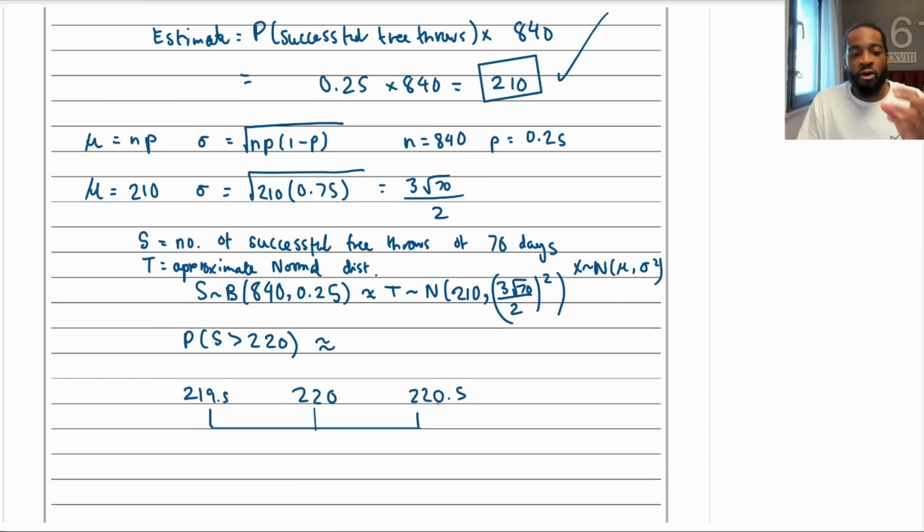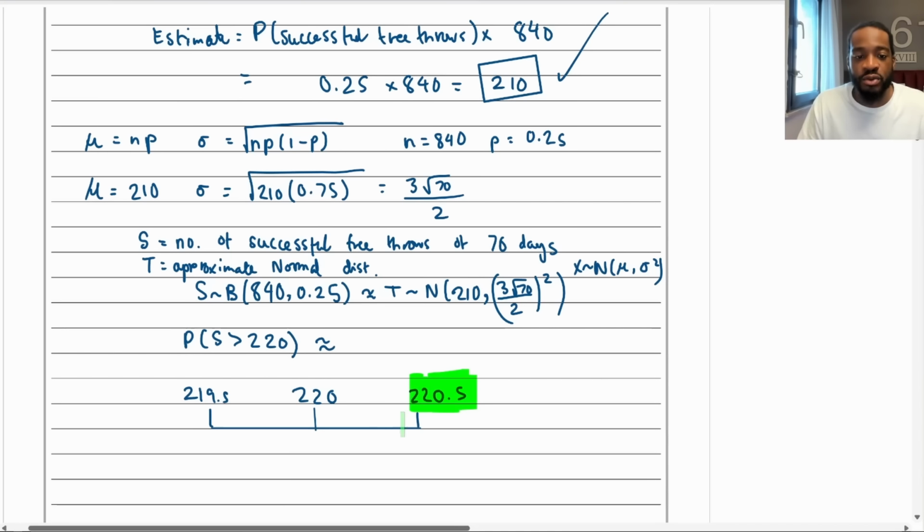Okay. Now the context of the question is saying that the probability of S has to be greater than 220. Remember, discretely, that means it can't be 220. So what would be the first value that you'd pick for it not to be 220? Well, the first number that doesn't round to it, which would be 220.5, would be the upper bound, wouldn't it? Okay.